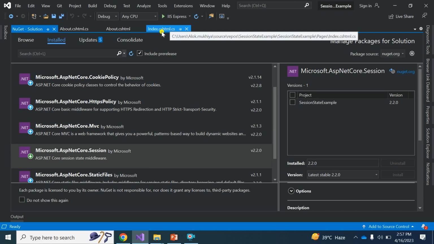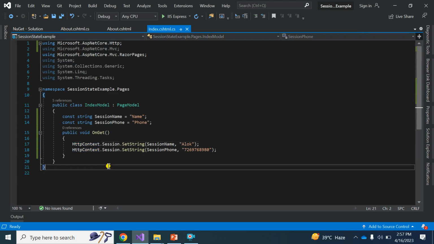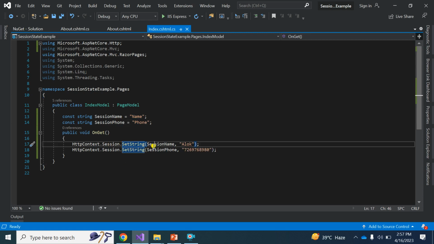Session is used when you need to get data from one page to another. At that time, we can usually use session variables, right? So I go to the index.cshtml.cs page, and here you can see that I already set the session key and value. I define two constant string variables, session name and phone, and in that page I just call HttpContext.Session.SetString and add the key and value. The first parameter is the key and the second is the value, right?